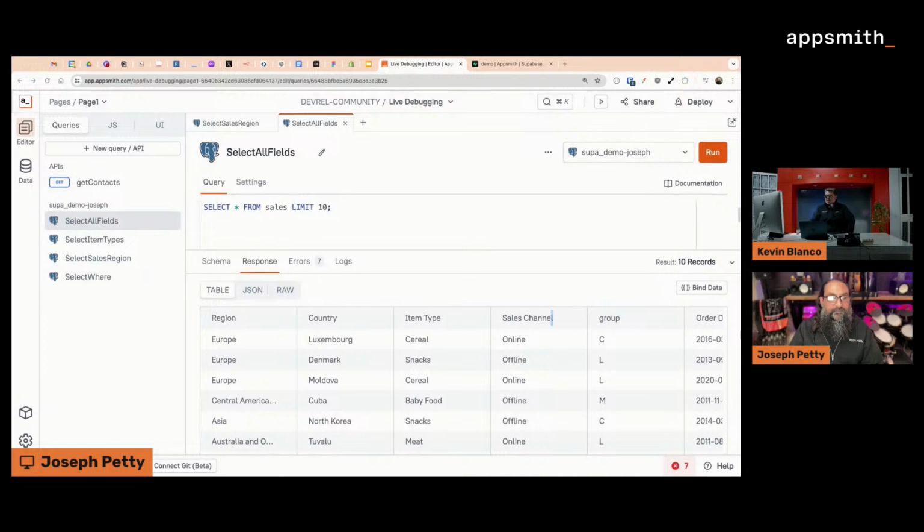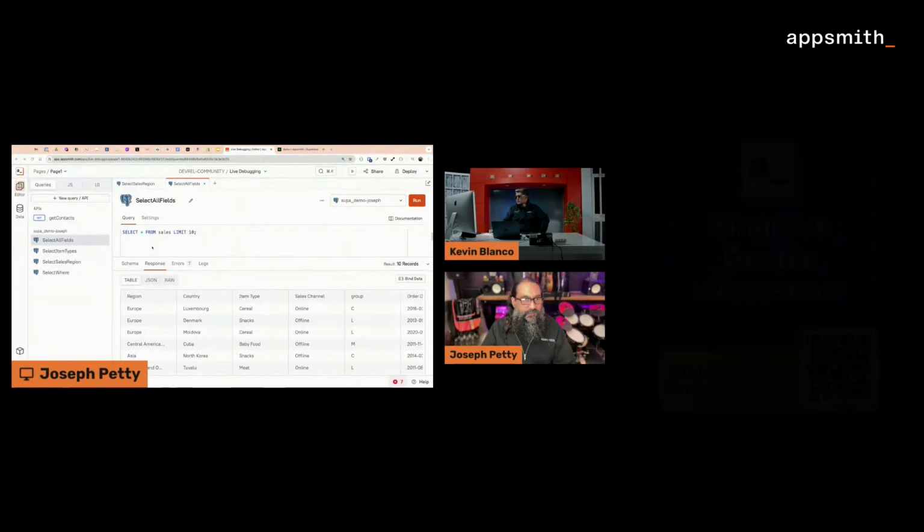So Joseph, this thing about the quotation, is it something that you have written any type of article about in the community portal that maybe we can relate to? Yes, I do have a post on the portal that talks about the single versus double quotes with Postgres. I'm not sure if you can share a link there for that, or we can put it in the description here. There you go. You got it ready.